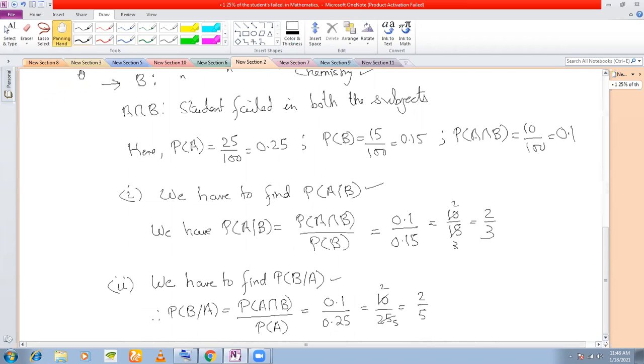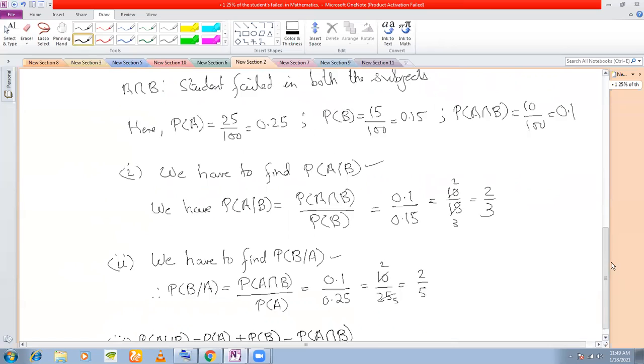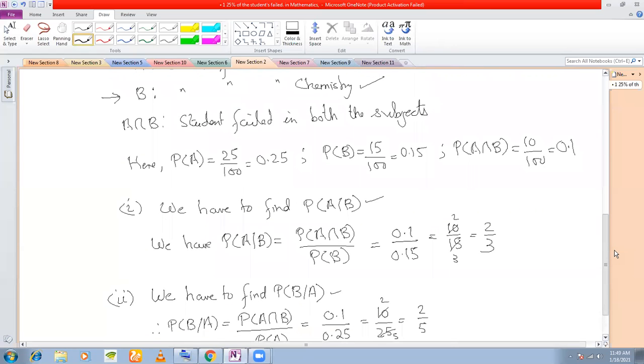So let us find out P(A union B). P(A union B) is equal to P(A) plus P(B) minus P(A intersection B). P(A) is 0.25. P(B) is 0.15.